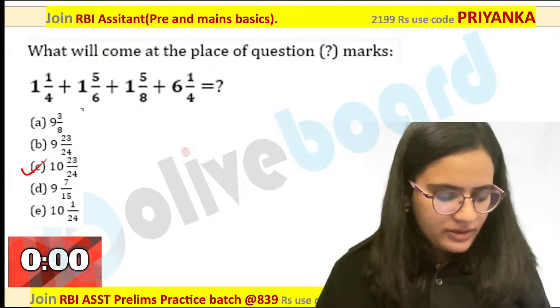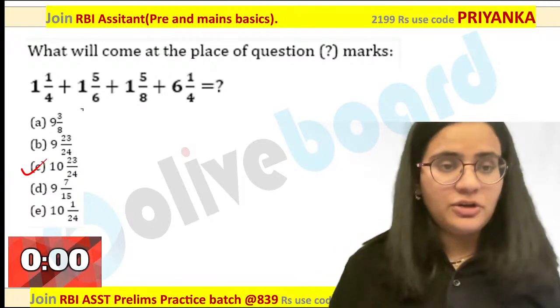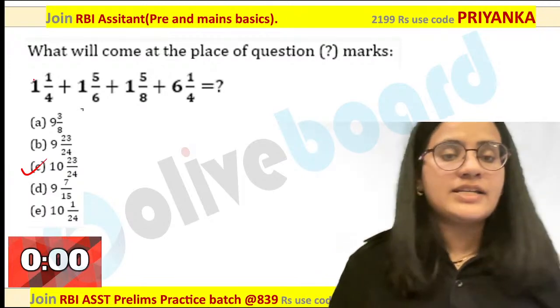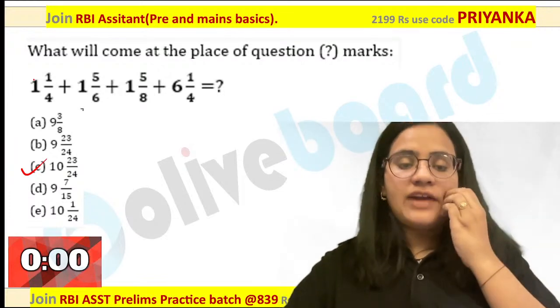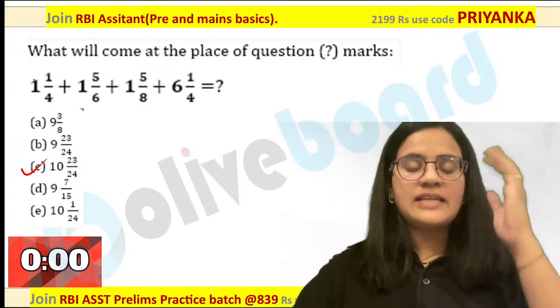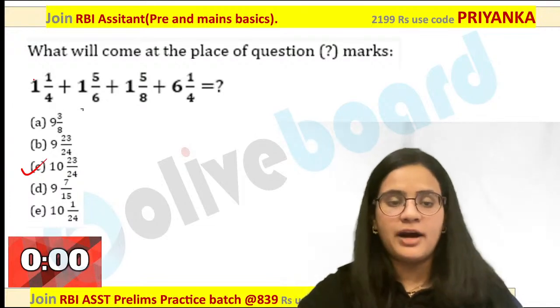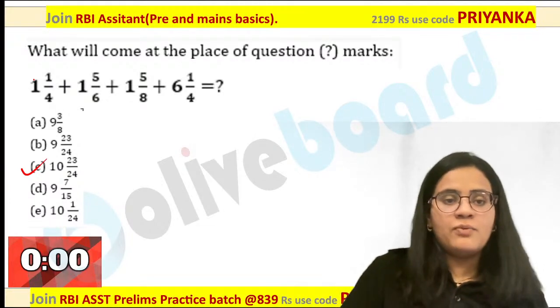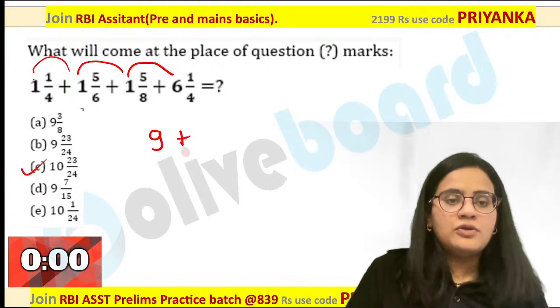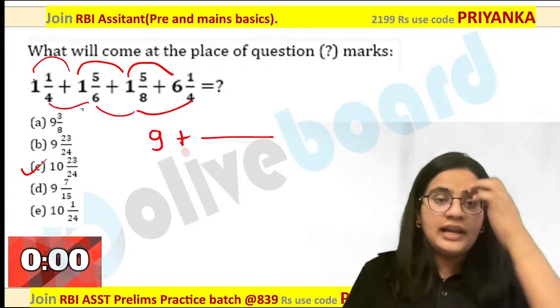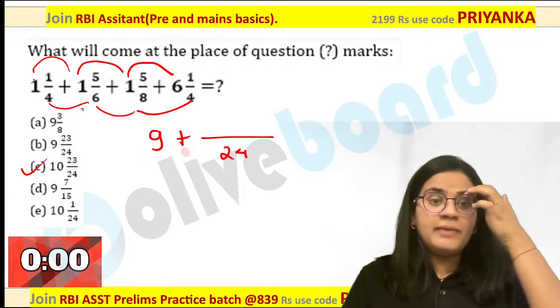Very good. How will you go about this? Those who are saying B, please check out your answer. For fraction and addition part, I told you, separate the integer and the fraction part over here. How you have to approach? Separate the integer and fraction part. So here you can observe 1 plus 1 plus 1, that is nothing but 9 would be the value. What would be the LCM of all these values over here? LCM would be 24.